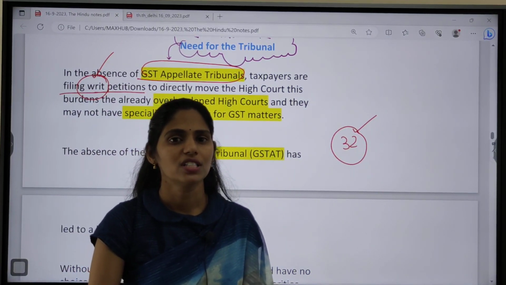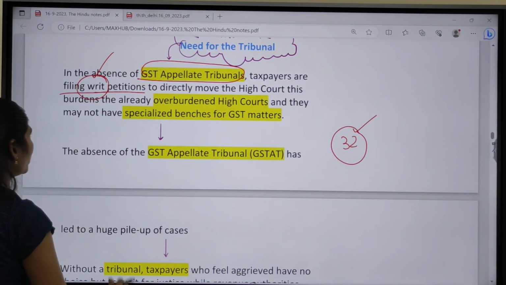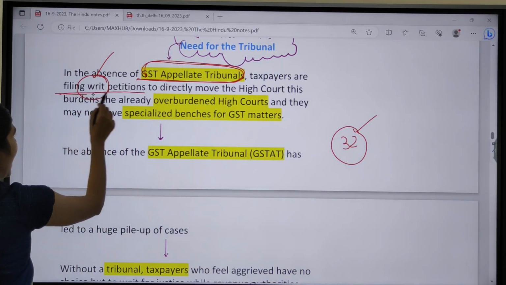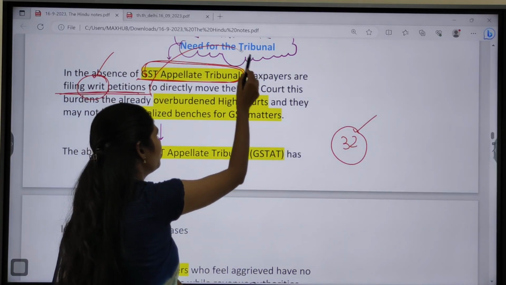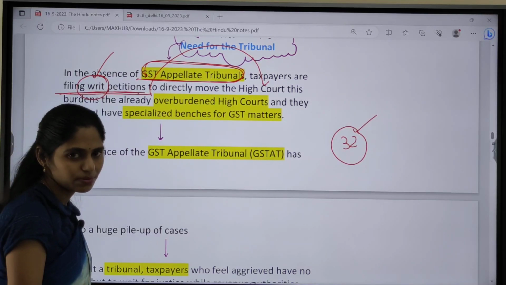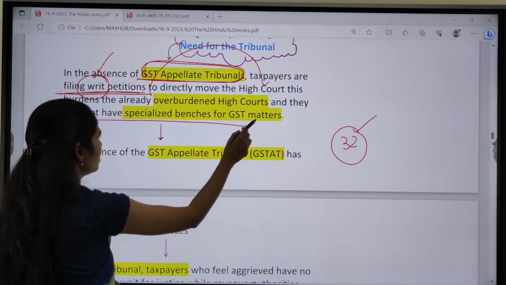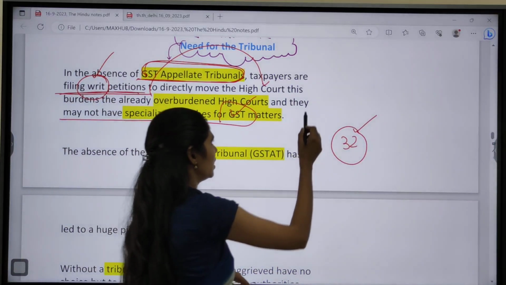So that point is most important from your prelims. Because of the absence of this GST appellate tribunal, taxpayers are filing writ petitions and directly moving to high courts. So there is an increased burden on these high courts, and they may not have a specialized bench for these GST matters. So because of this, what are the impacts?